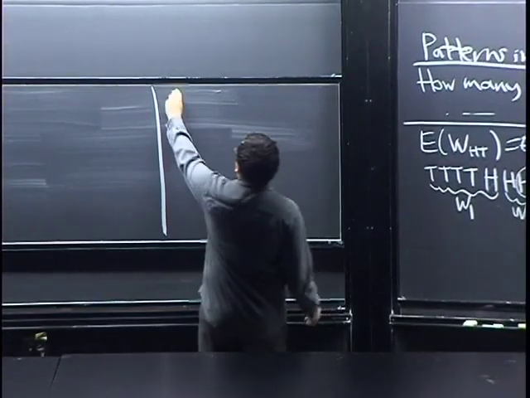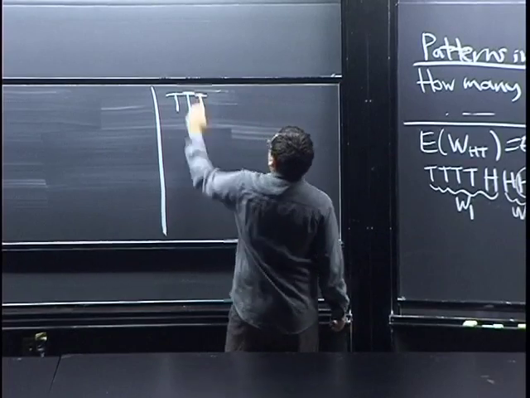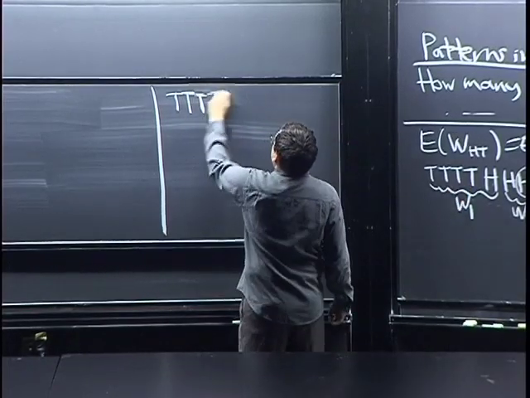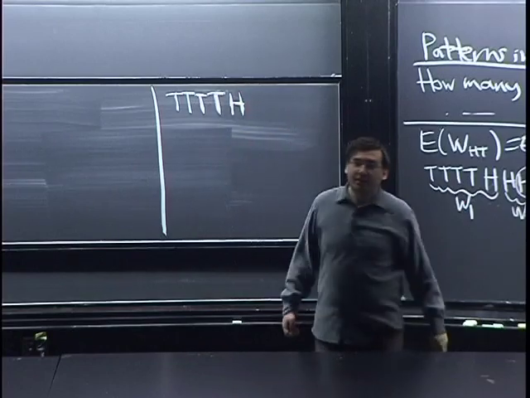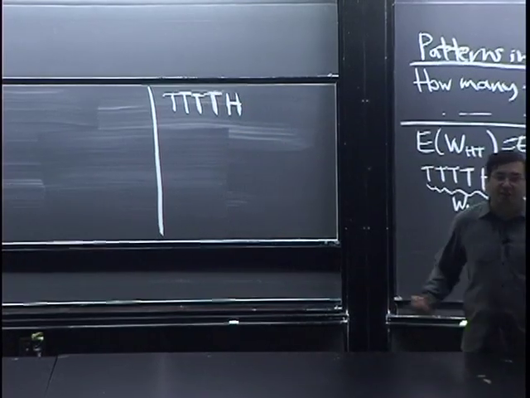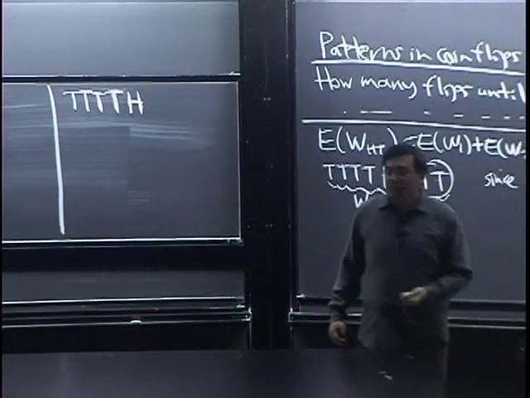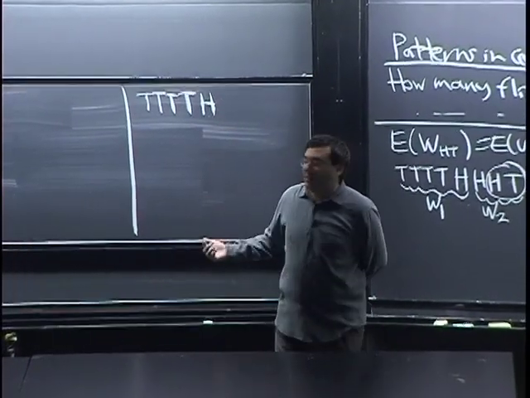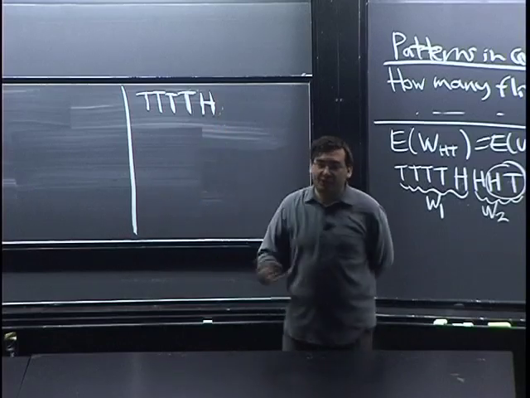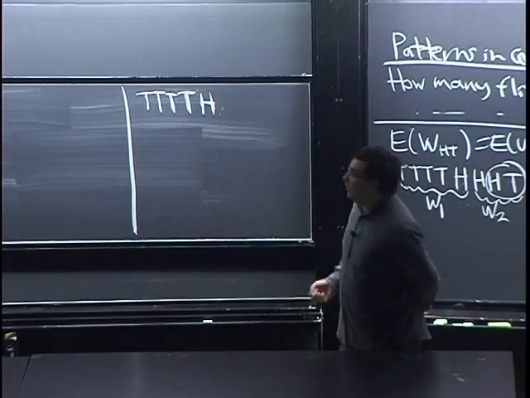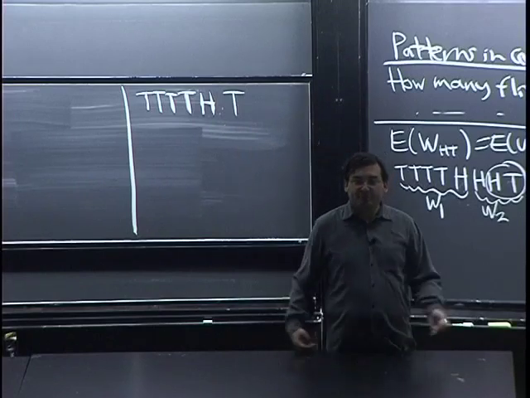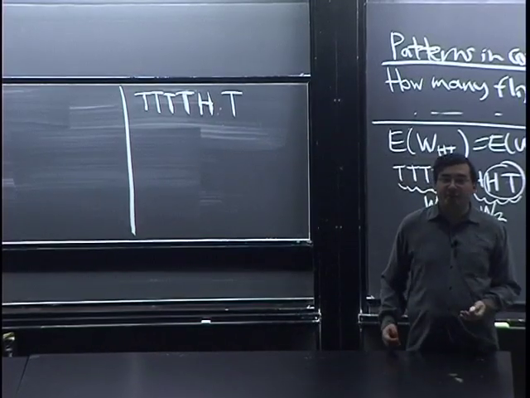So again, maybe the sequence starts out tails 3 times, 4 times, like here. Eventually the coin lands heads. At this point, we could still call that W1 if we want, but either of two things can happen. Either the next flip is heads, then we're done, we got it. But if the next toss is tails, we have no partial progress anymore.